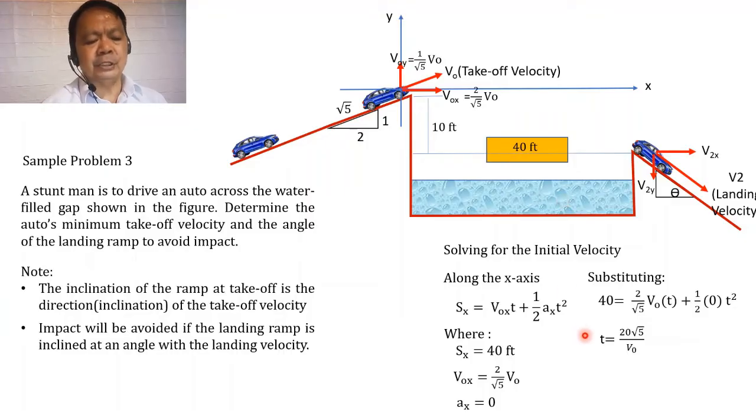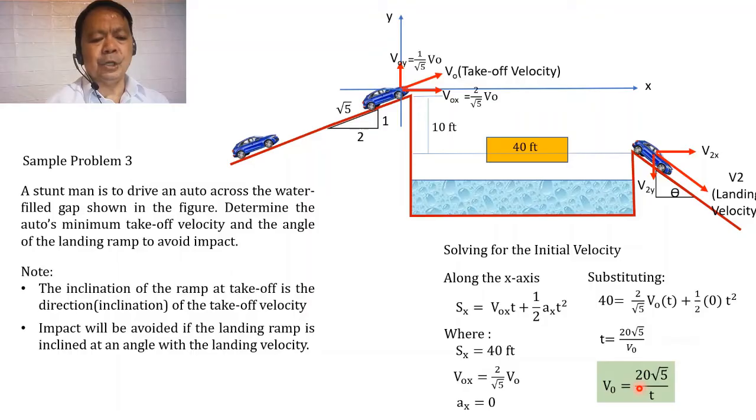And so we have time equals 20 multiplied by the square root of 5 divided by the initial velocity. Or from here, we can also express it the other way around, that the initial velocity will be equal to 20 multiplied by the square root of 5 over the time t. And let us consider that this is our first equation.